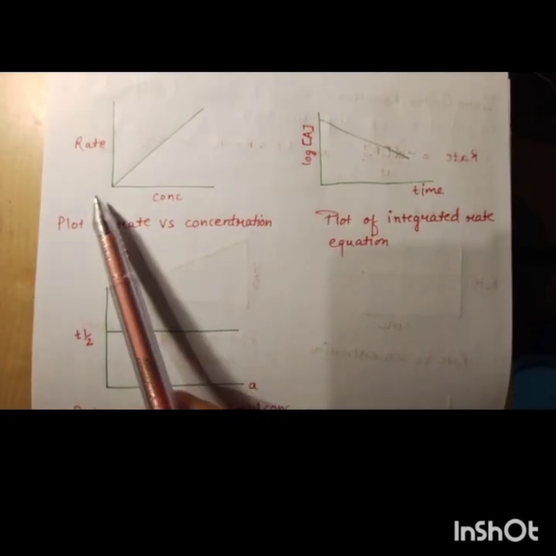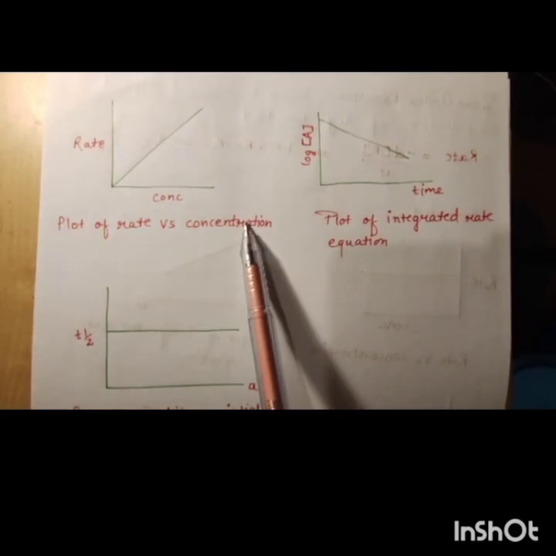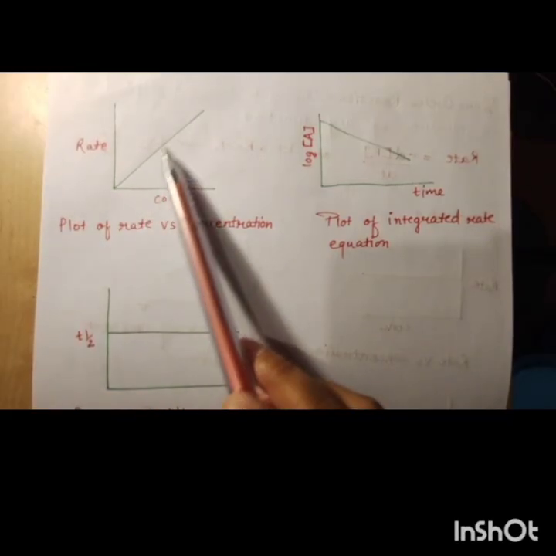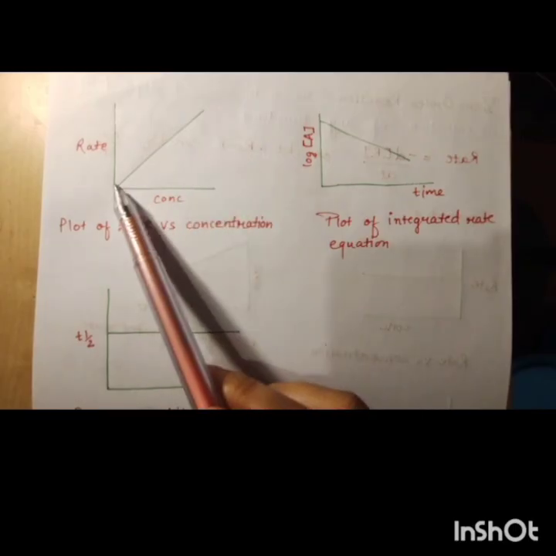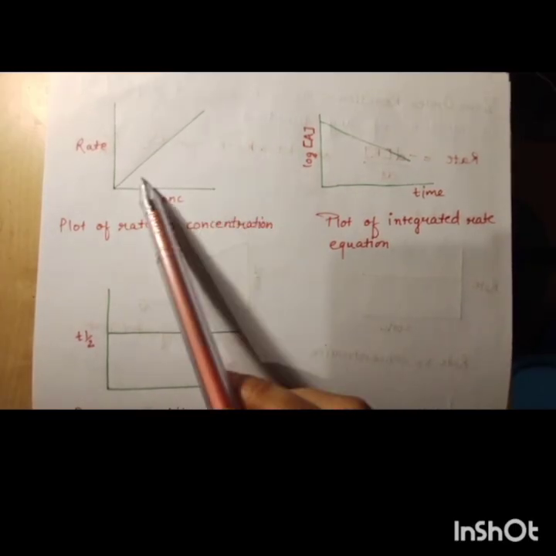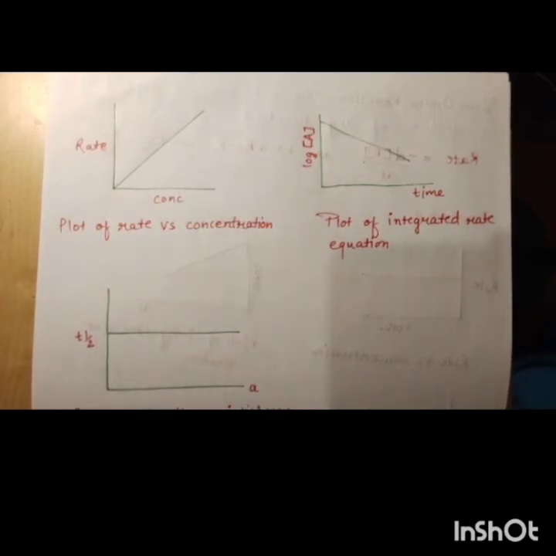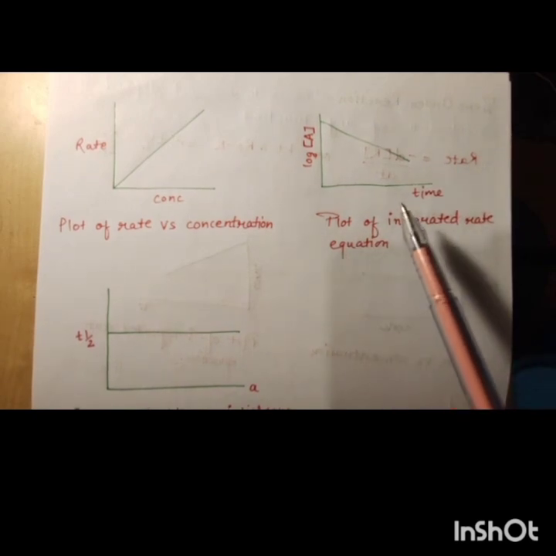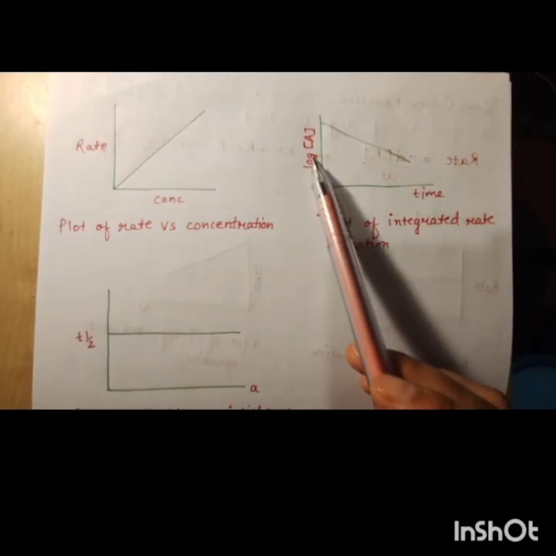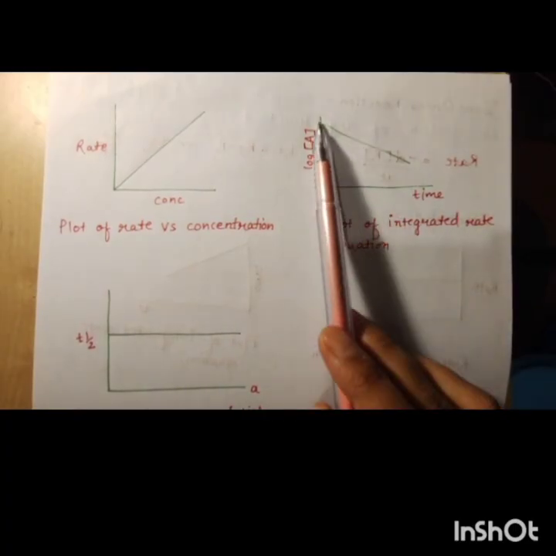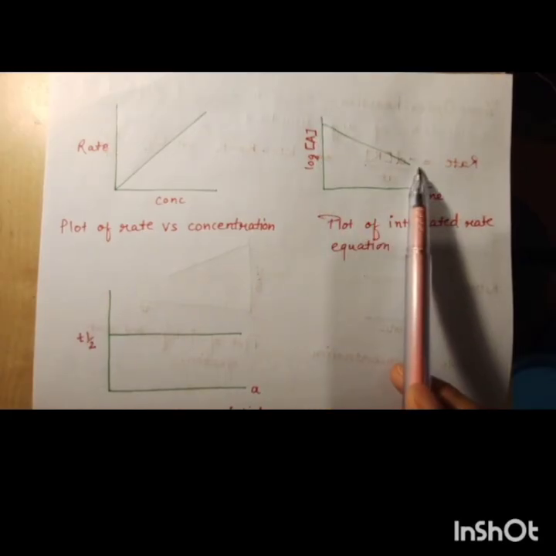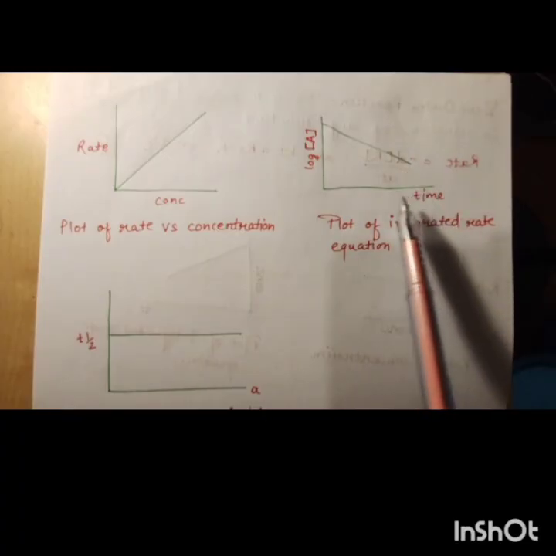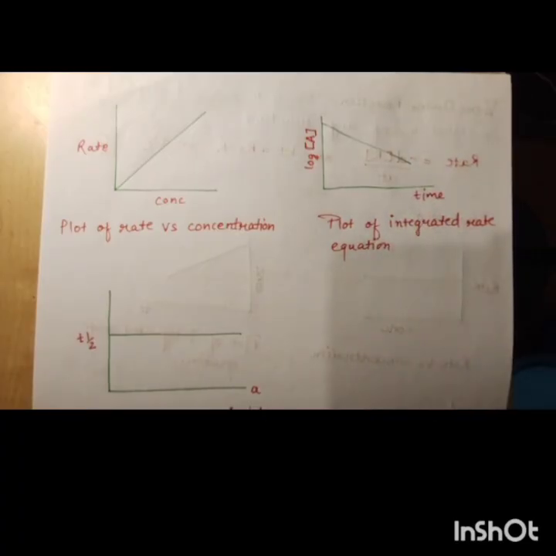If we plot a graph between rate versus concentration, rate is directly proportional to concentration, that is, a straight slope is forming. Both are increasing: rate is increasing and concentration is also increasing. Now in the case of the integrated rate equation, if we plot log A versus time, there is a decreasing slope, that is, the reactant is decreasing with time in a first order reaction.